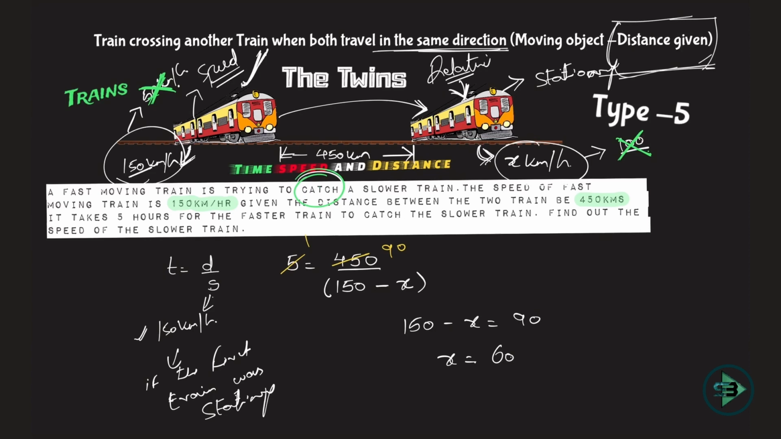So the speed is nothing but 60 kilometer per hour. That is the speed of the next train. So that's how you get the plot for it. As I know, everything is in kilometer per hour. Yes, so I'll get it in kilometer per hour.